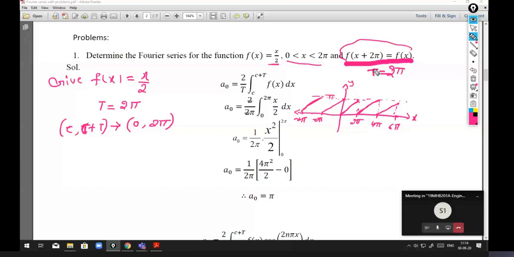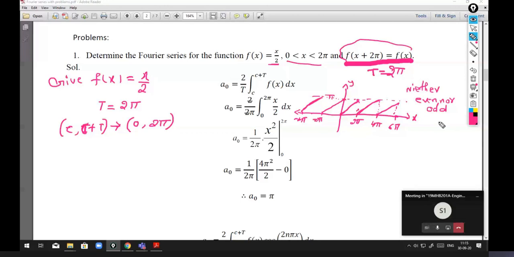For a given period in this interval, the function is neither even nor odd. From the graph itself we can verify this, or from the mathematical expressions, whichever you want to check. So from that definition, it shows that it is neither even nor odd.